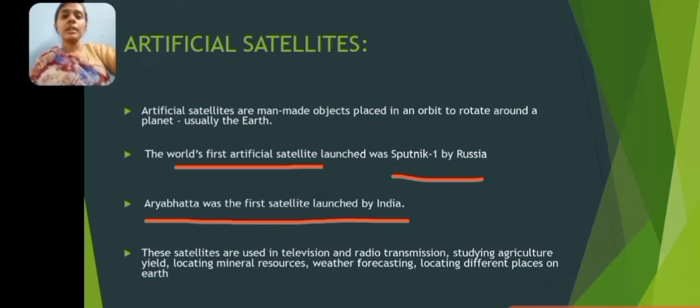Okay, so why do we use these satellites? What are the uses? They are used in television and radio transmission, agriculture yield. That means we can know how much agriculture yield there is, and for locating mines, that is, mineral resources. And by these satellites we can also come to know about the weather conditions of each and every country, that is weather forecasting, and locating different places on the earth.